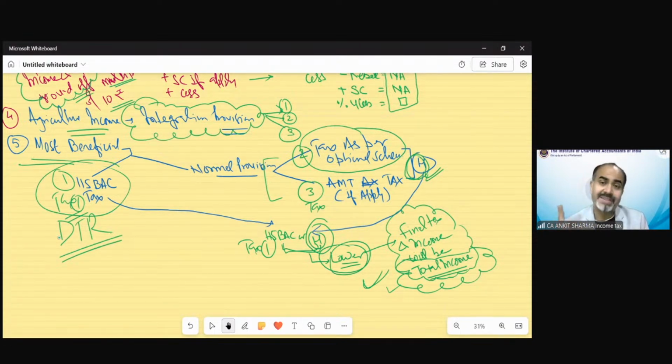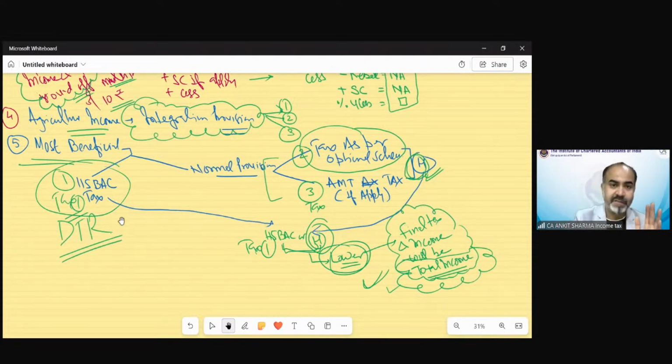But if there is tax as per the optional scheme and AMT tax also, then first of all we have to see the higher tax. Then that higher tax needs to be compared with tax 1, that is the default tax regime. And the lower would be the final answer, and the respective income on which that lower tax has been selected is going to be called your total income for that year as per income tax.